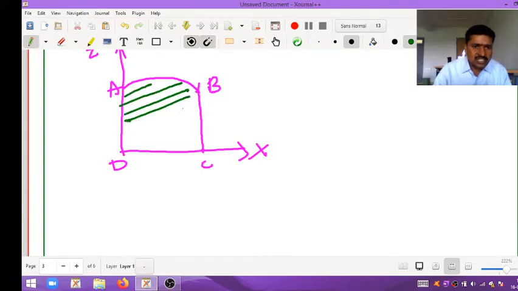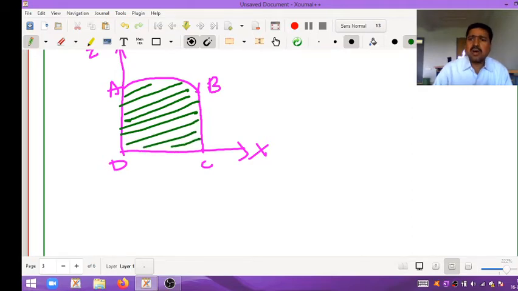How do we find the area of this plane? By splitting it into some parts. This is one part, this is one more part, this is one more part. One part is nothing but a strip. Each part is called a strip.